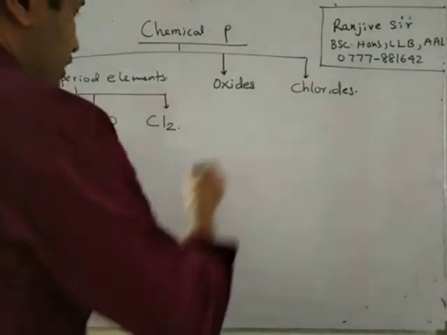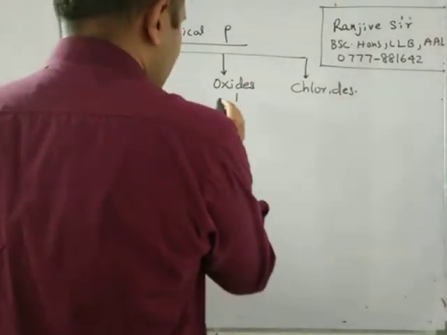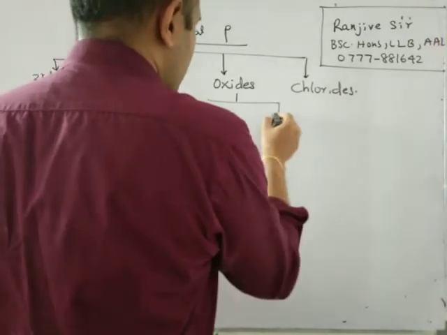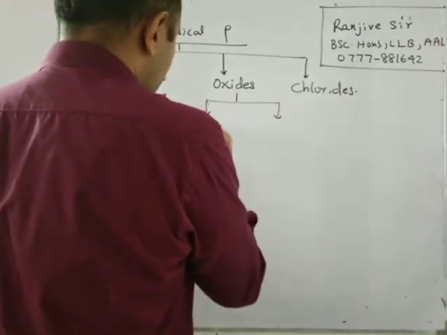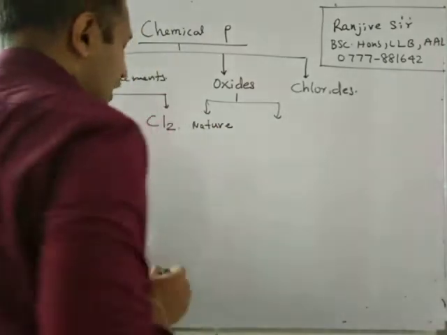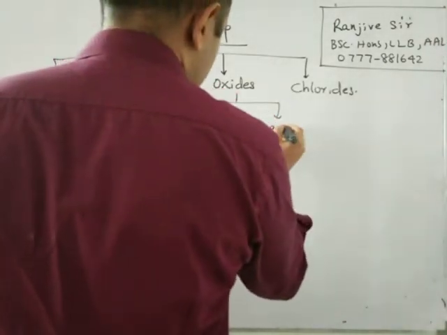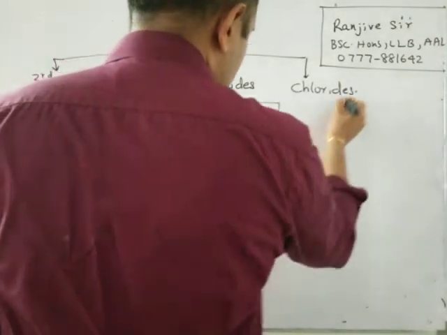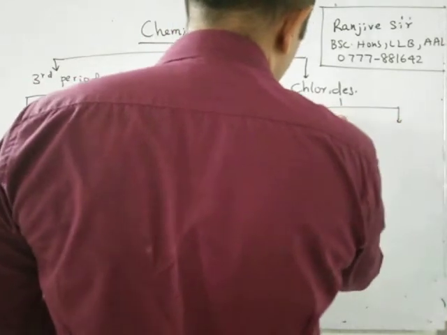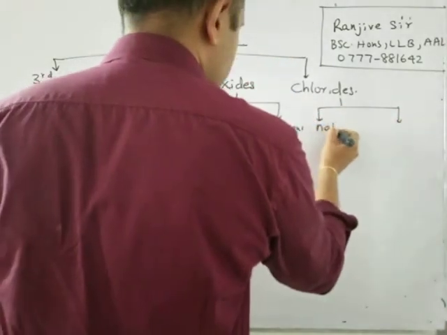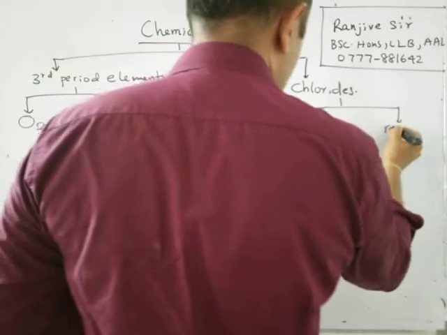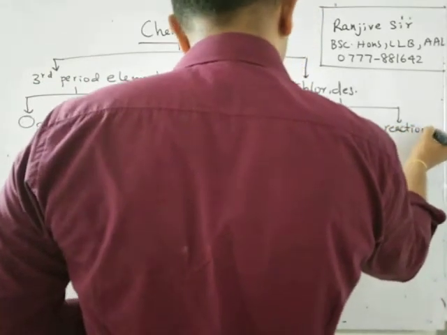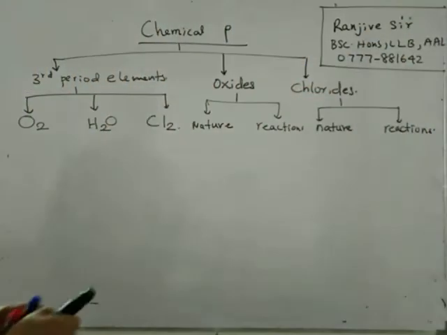Then for the oxides, we are learning about the nature of the oxides and their reactions. We are also learning about the chlorides, their nature and their reactions. So we are mainly focusing on these.